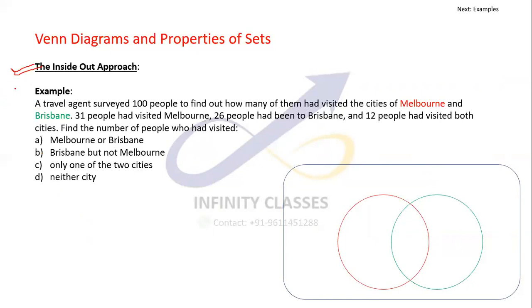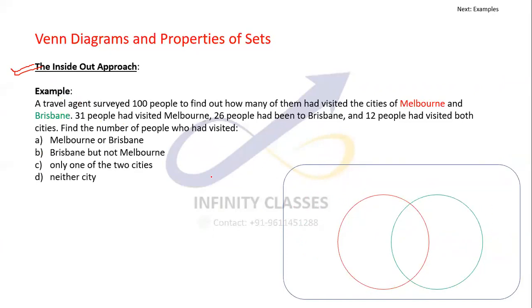The inside out approach means I'll move from the most inside portion, then move to this, and then outside. Let us see how we can apply this approach in these problems.